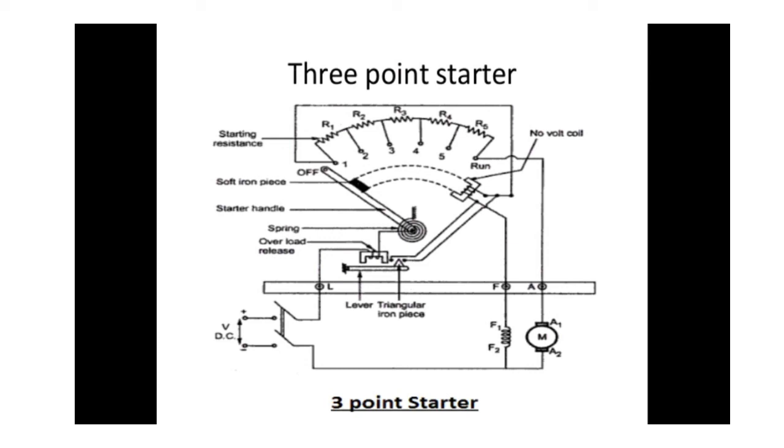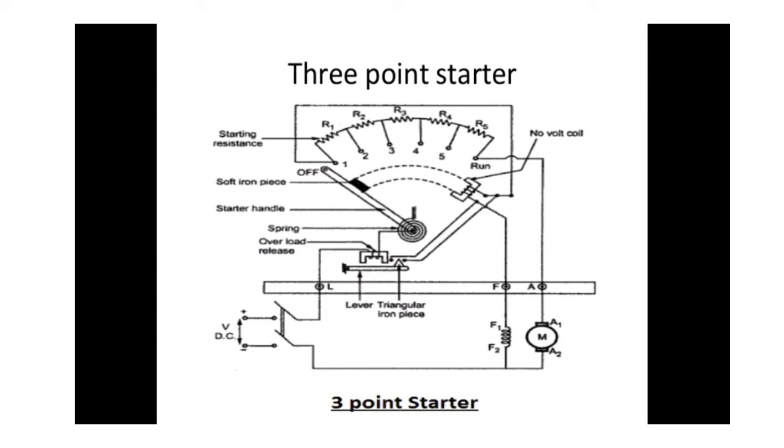A connection is made from stud 1 to the hold on coil or no hold coil as shown in figure. The other end of no hold coil is connected to terminal F. The overload coil and no hold coil are the additional protections provided in 3-point starter.